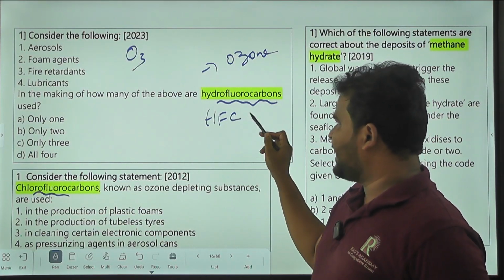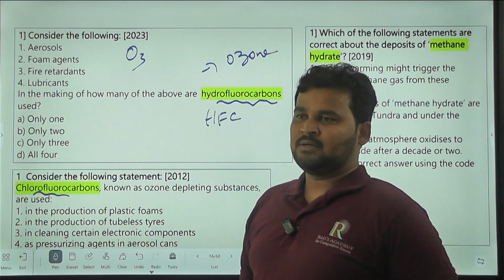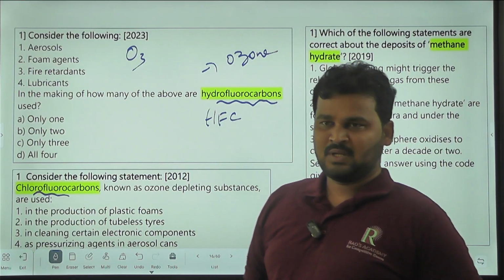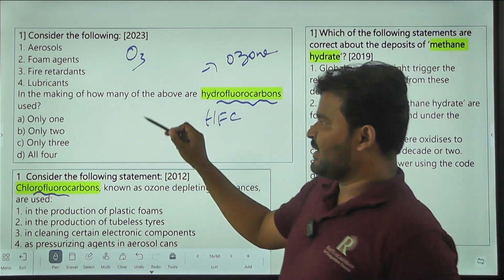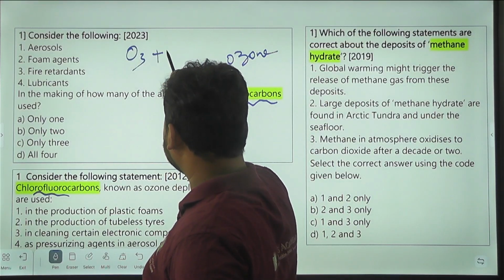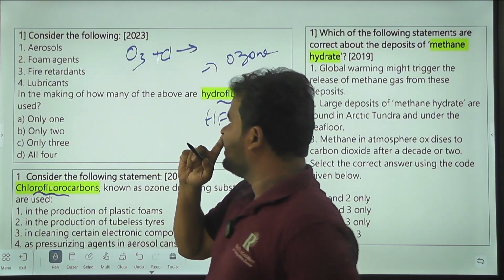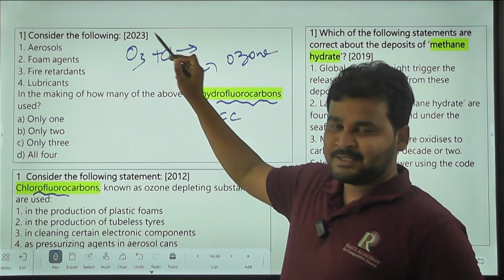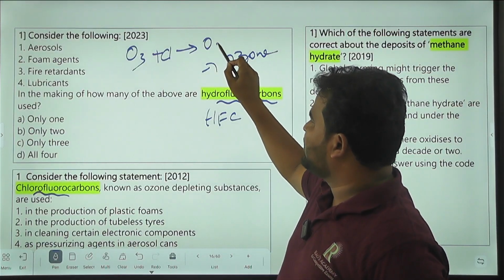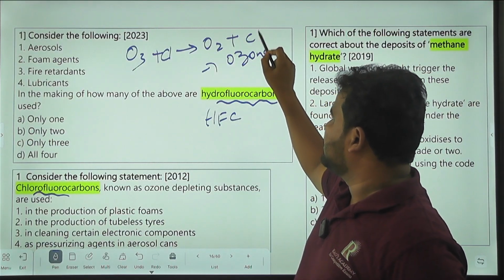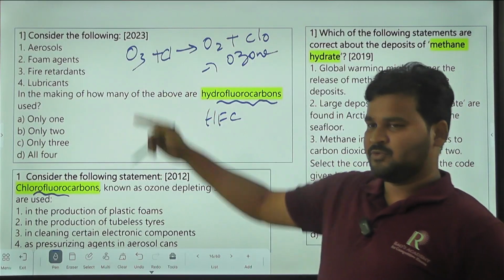Whenever chlorine is released into the atmosphere, this chlorine reacts with the O3 molecule, the ozone, and it is converted into oxygen and ClO.